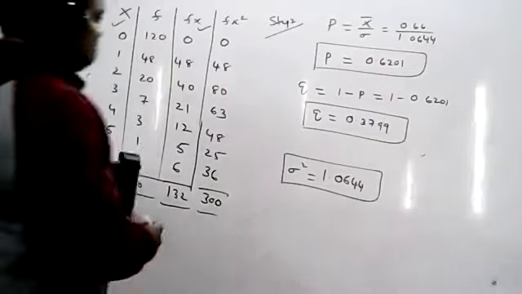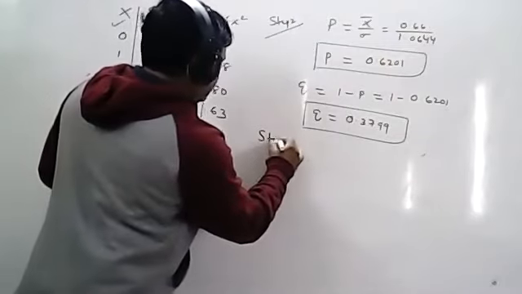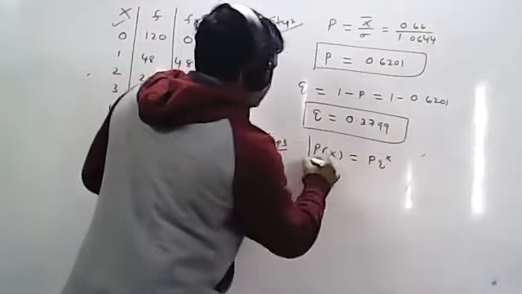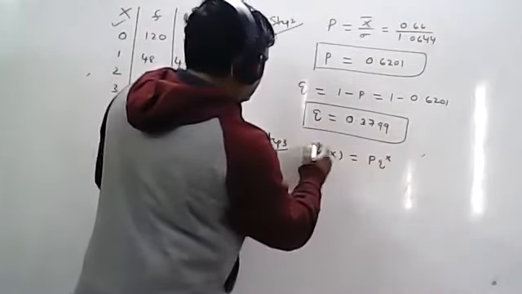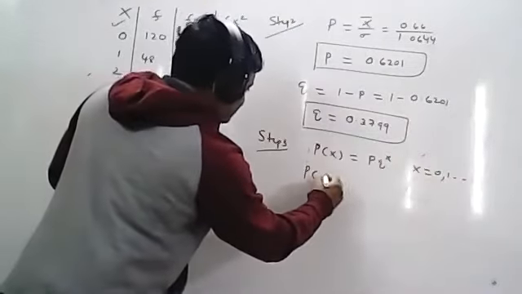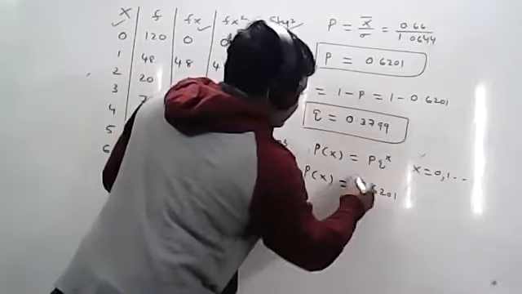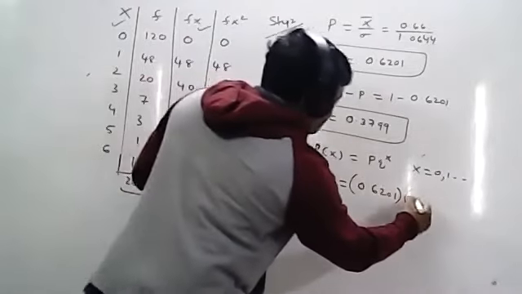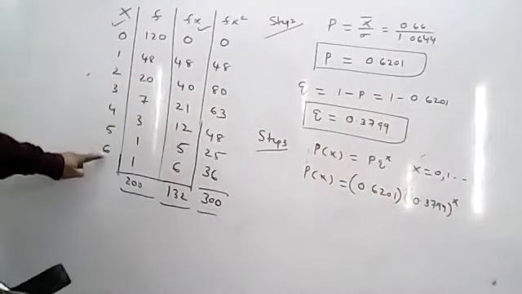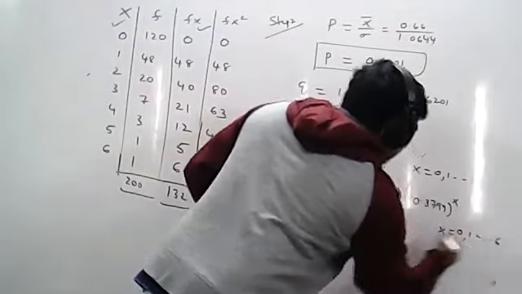Now write down step number 3. What is the formula? P of X equal to P into Q power X, where X equal to 0, 1, and so on up to infinity. The P value is 0.6201, into the Q value 0.3799, whole power X. In this problem, the X value is 0 to 6, so X equal to 0, 1, and so on up to 6.